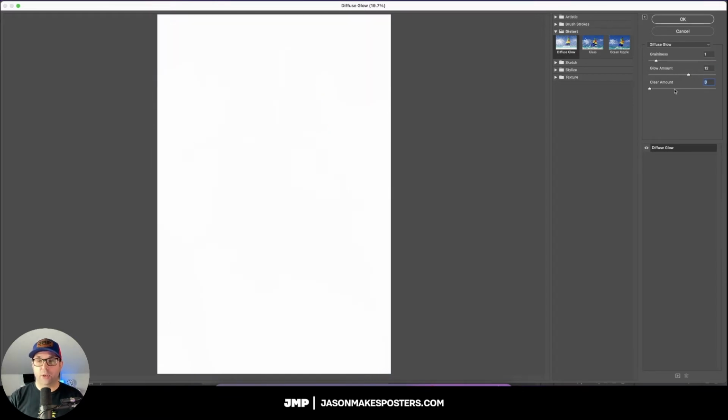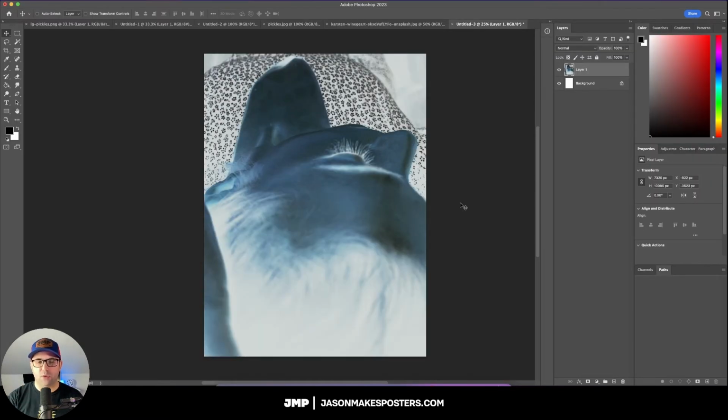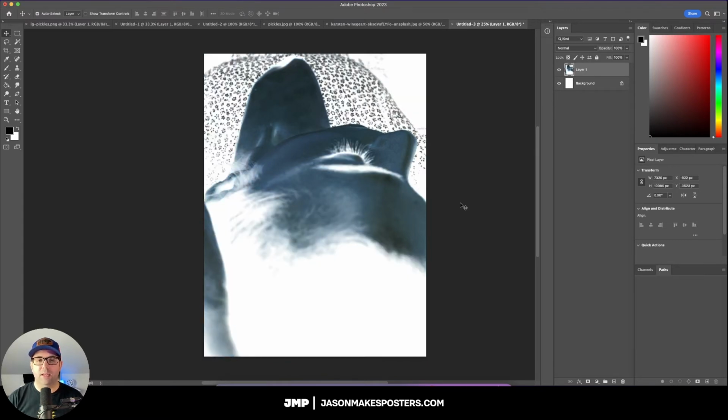And if you turn your clear amount all the way down to 0, then it's actually going to show all of that white through. I'm going to stick with 15 here because 20 is a little bit too much, and I think 15 is just right. So I'm going to hit OK, and it'll apply that to it. So just that little difference here. Here's the before, and here's the after. This is looking a lot closer to the album cover.